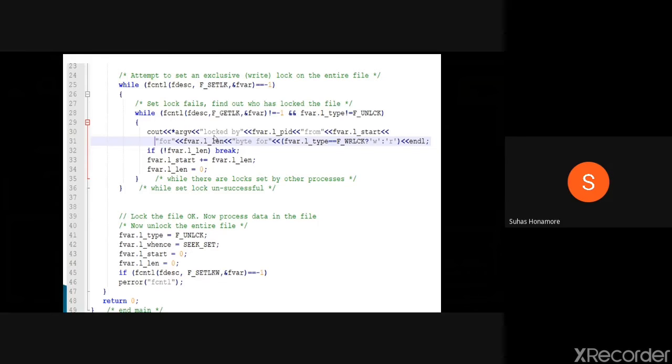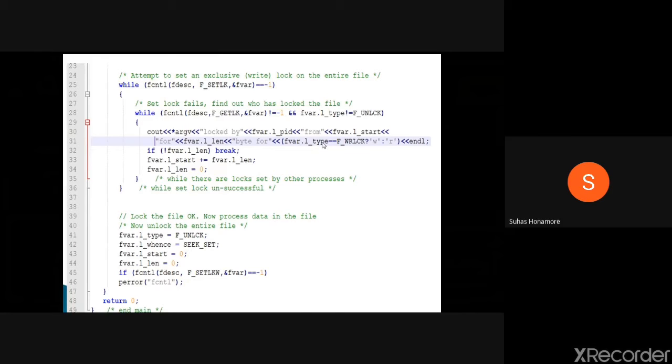Here we are going to print the locked-by process ID. Then the starting address in the file from which the lock begins, and then the length, how many bytes, which is nothing but the region it holds. That will be printed, how much it has.